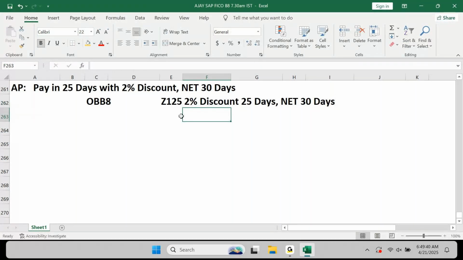Now technically you got every information. You got the T code, you got the code, you got the description, everything you got. Anything left in this? Everything is clear?